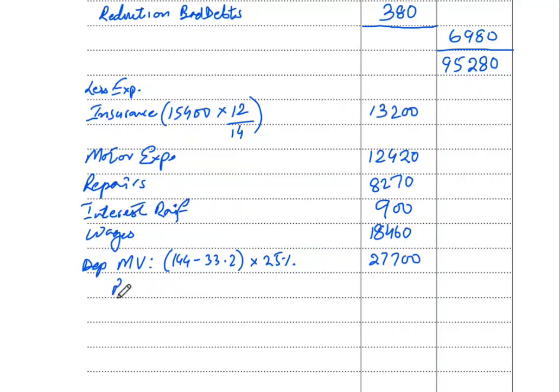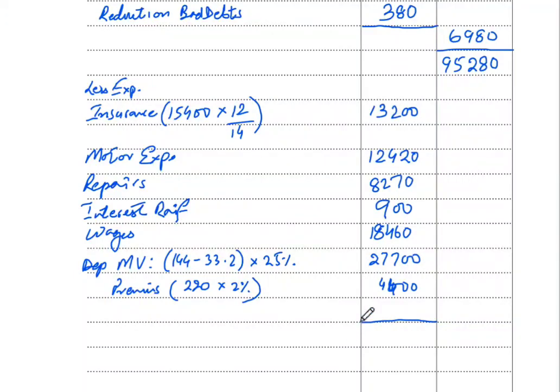So for premises, 220,000 into 2%, and this will give you 4,400. Okay, so this is 4,400. Now we simply add all our expenses.